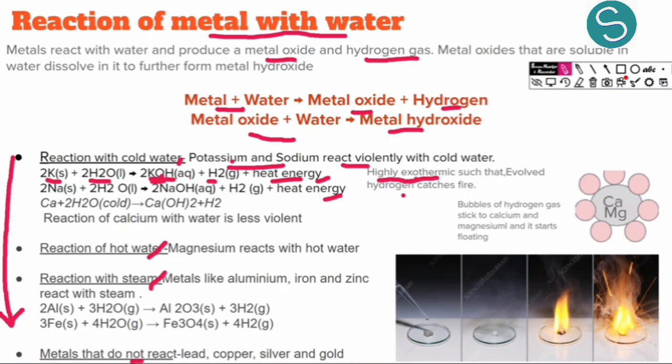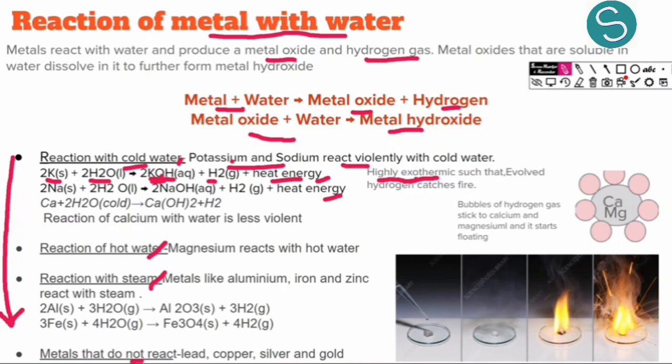This is why they are not kept in water; they are kept in kerosene to prevent contact with water and with oxygen as well. Sodium and potassium react violently with cold water because they are highly reactive.